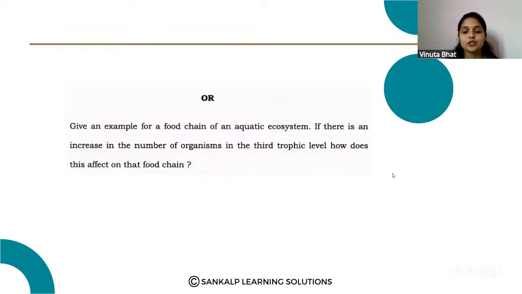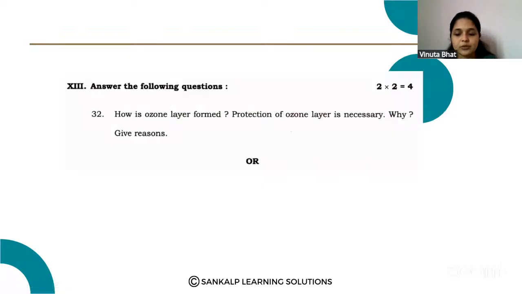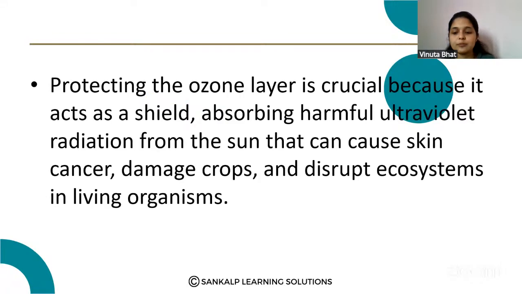Please note down the question. This is the option for the 2 mark question.